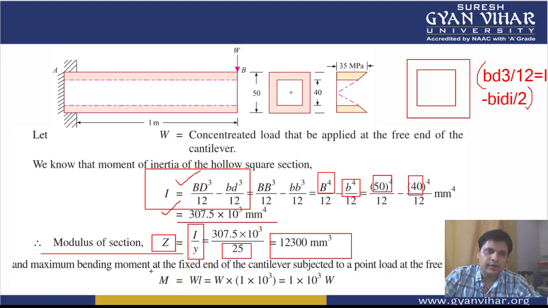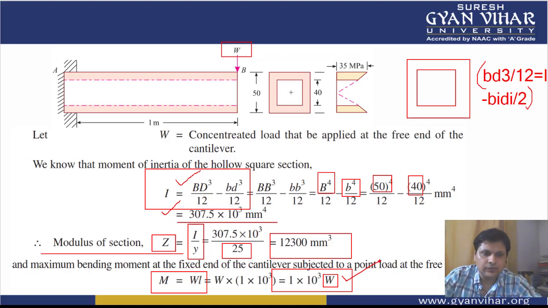And now what will be the value of maximum bending moment? We all know that for a cantilever with a point load, the maximum bending moment is given by W into the length of the cantilever, that is 1 meter in this case. So putting that value, 1 into 10 to the power 3 into W is your maximum bending moment, where W is the unknown which has to be calculated.